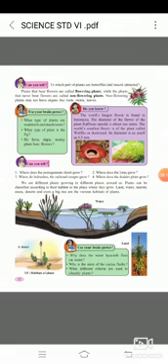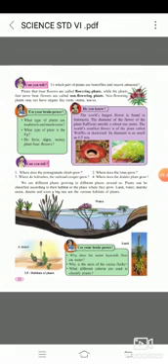Now come to the next point. Number second. Come to the second paragraph. We see different plants growing in different places around us. We can see many different plants growing around us. They are classified according to their habitat, as we studied earlier. Plants can be classified according to their habitat. Habitat means the place where they are living, where they can survive, like land, water, marshy place or desert area, etc.